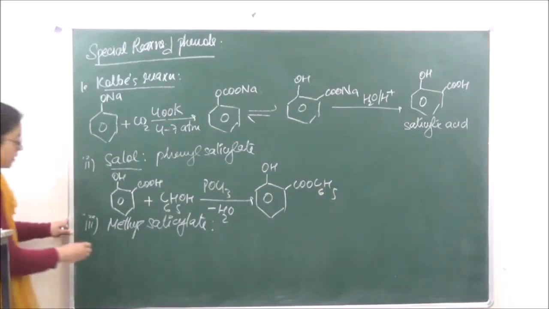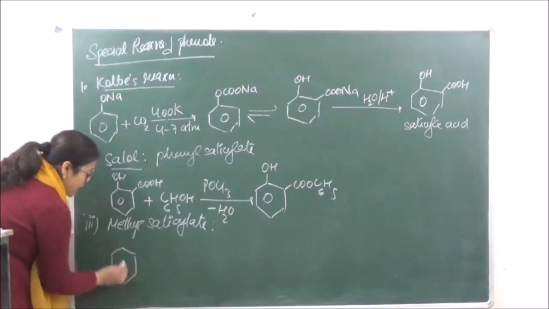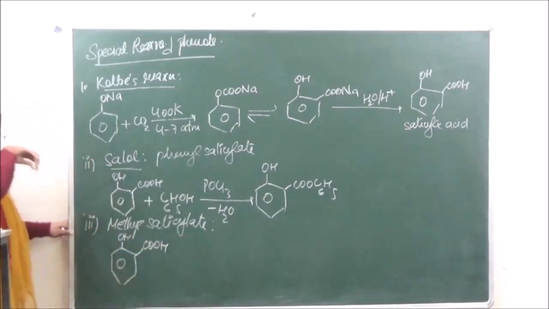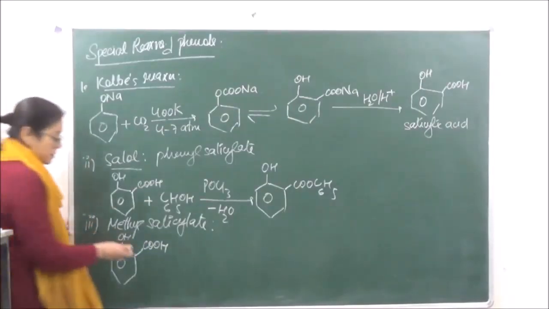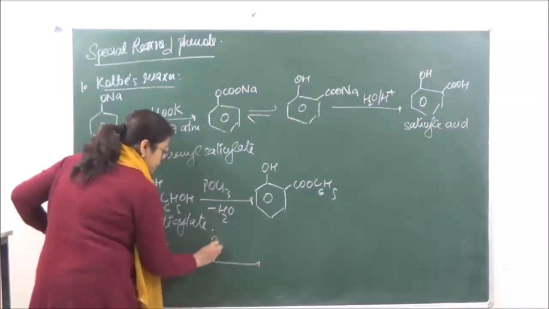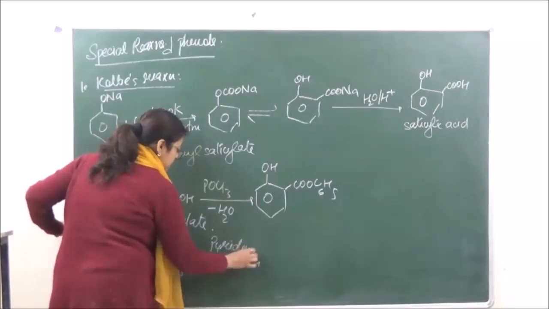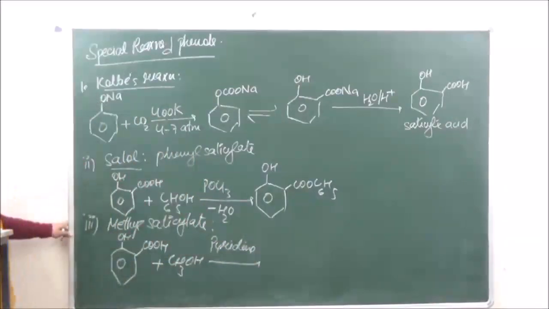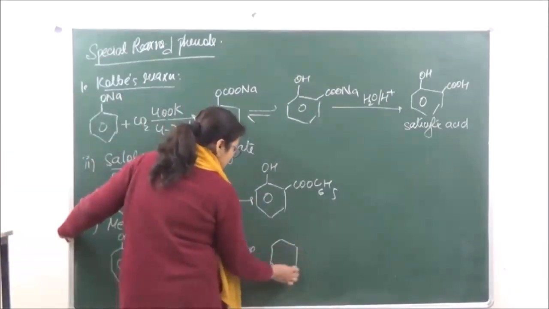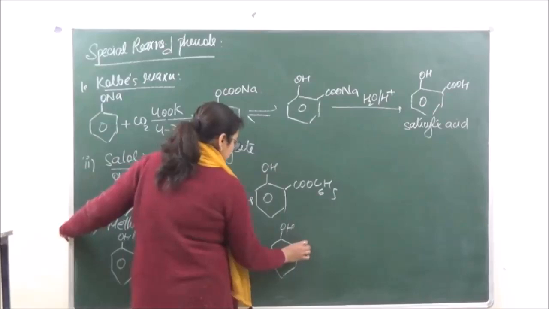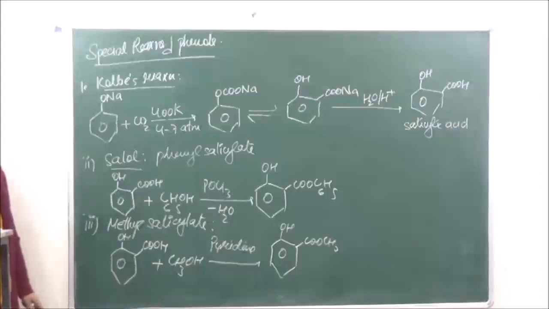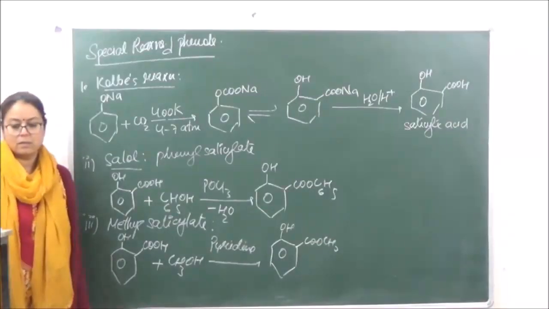So over here we are just going to react, alkylation we are going to do over here, in presence of pyridine to give us methyl salicylate, COOCH3. This is methyl salicylate.